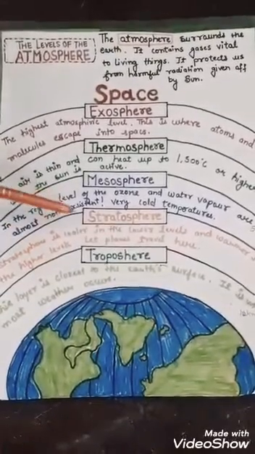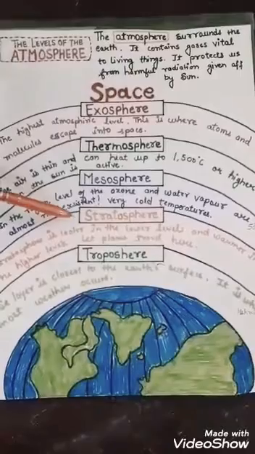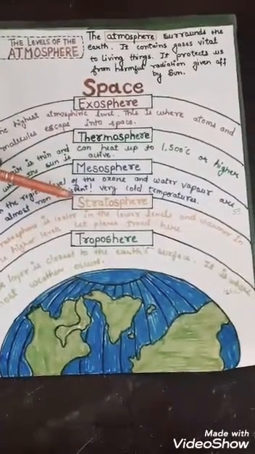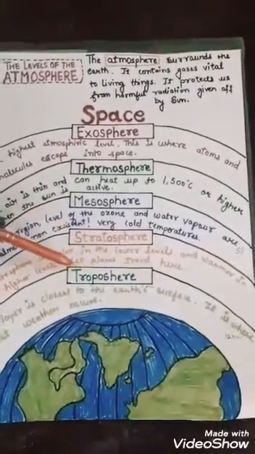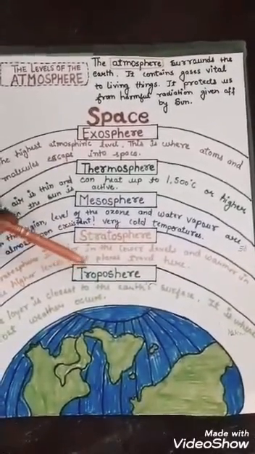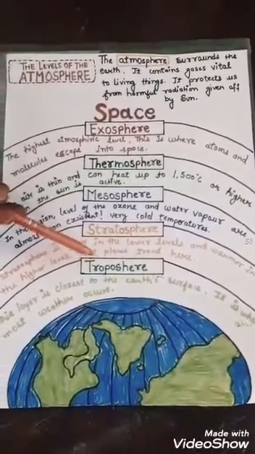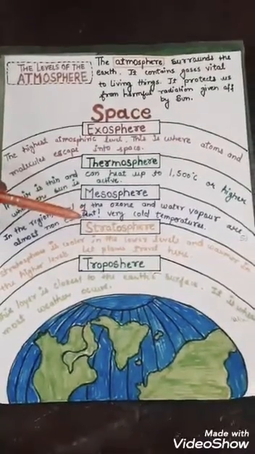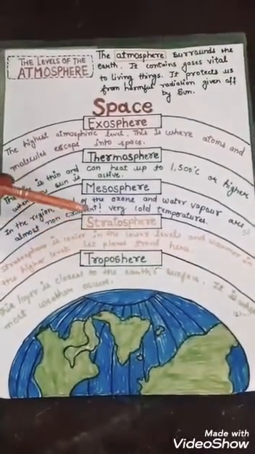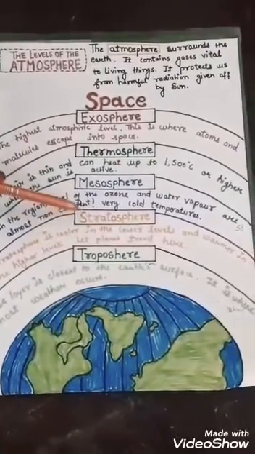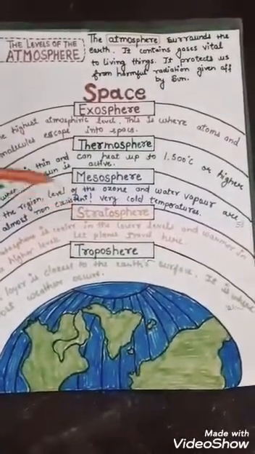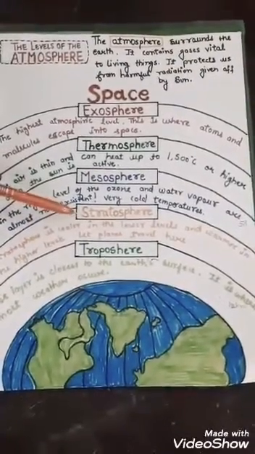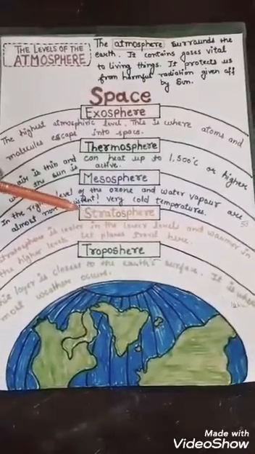The next layer of atmosphere is stratosphere. This is the second layer of atmosphere. Tropopause means the uppermost layer of troposphere. That is called tropopause. तो tropopause से लेकर ये 31 miles up in the space. It contains about 20% of earth gases. इसमें 20% of gases पाई जाती हैं.